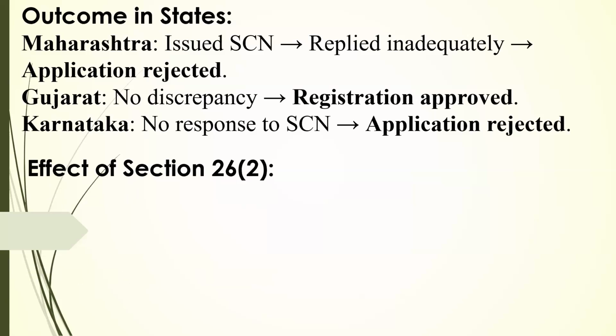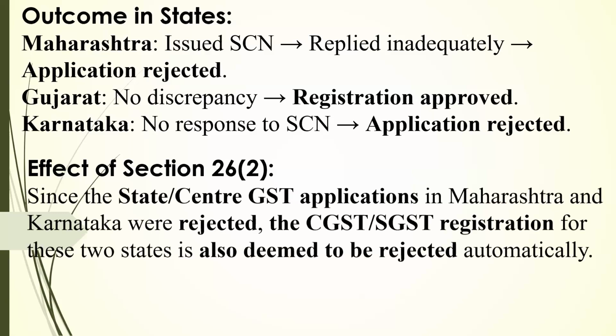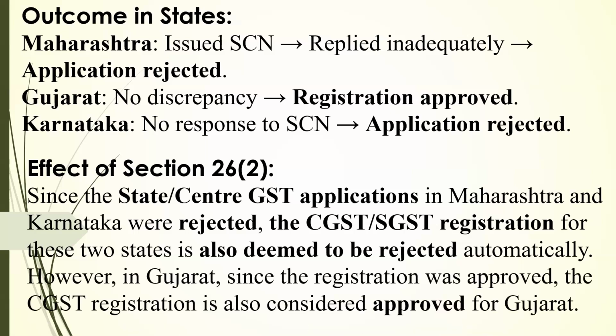Sir, in this case, the effect of 26.2: since the state GST applications in Maharashtra and Karnataka are rejected, the central GST registration of these 2 states is also deemed to be rejected. So we don't have any registration in Maharashtra and Karnataka, but since in Gujarat the registration was approved, CGST registration is also considered approved. So we are registered under Gujarat for CGST and SGST, but no registration for Maharashtra or Karnataka.